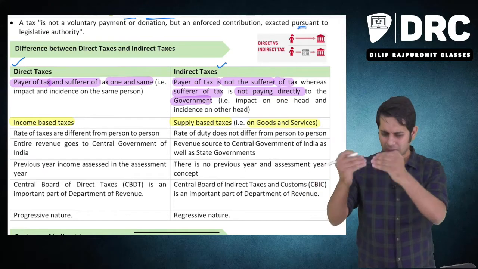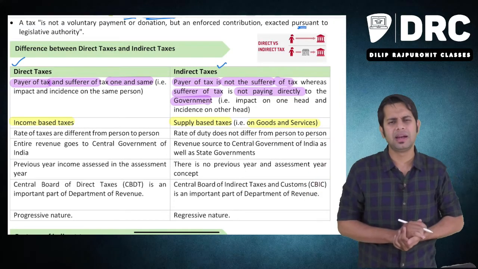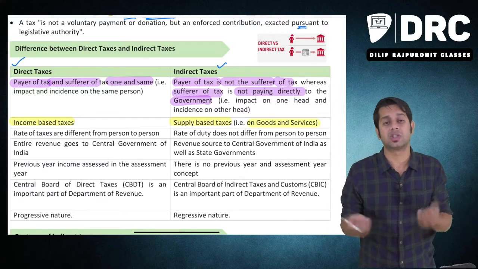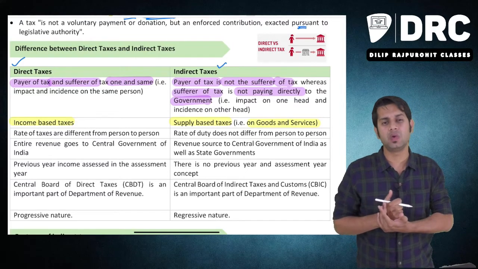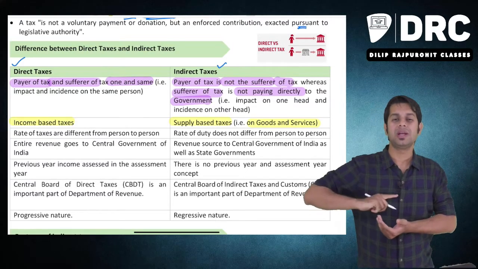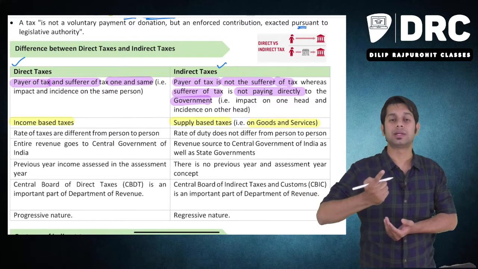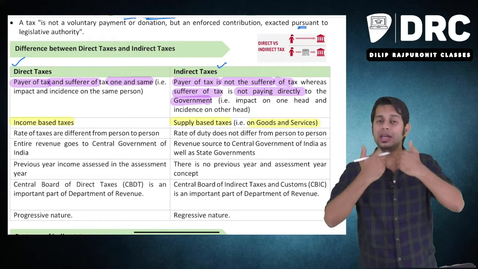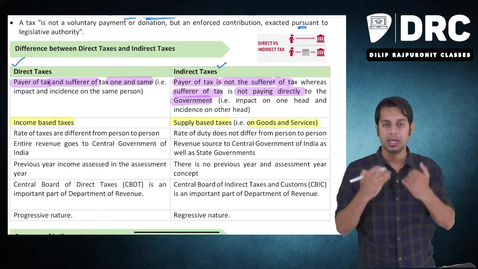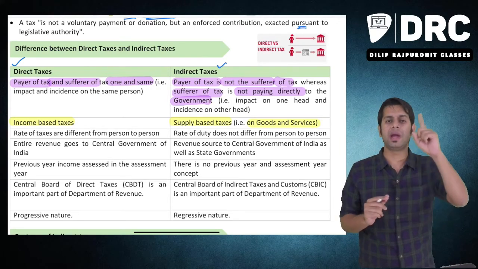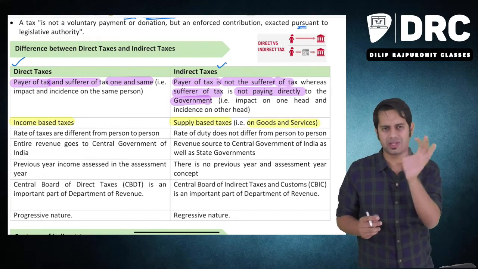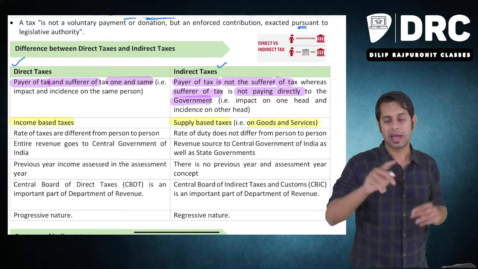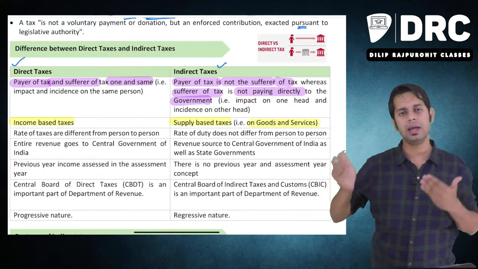Say, for example, you are coming and learning GST from me, and I am providing you services. On this, what type of tax is the government asking me to pay? The government is asking me to pay indirect taxes. Now, by giving you these services, I am earning income also. On this income, I have to pay a tax called direct tax or income tax. For the services which I am giving to you, indirect tax. For the income which I am earning, direct tax.